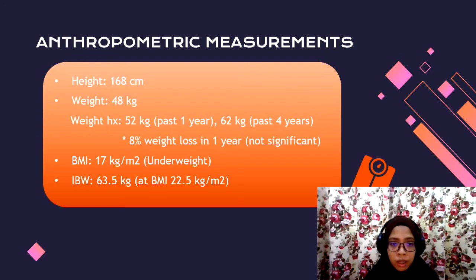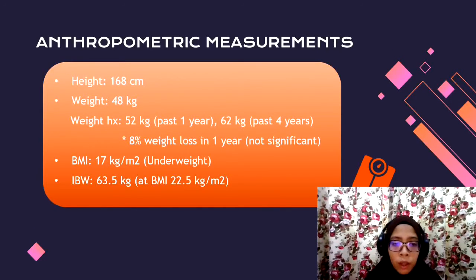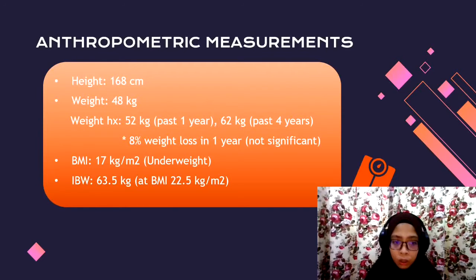For the weight history, the patient weighed 52 kg for the past 1 year and 62 kg for the past 4 years. And there is 8% weight loss in 1 year, which is not significant. For BMI, BMI is 17 kg per meter square, which is considered as underweight. And for ideal body weight, by using BMI 22.5, the patient's weight is 63.5 kg.